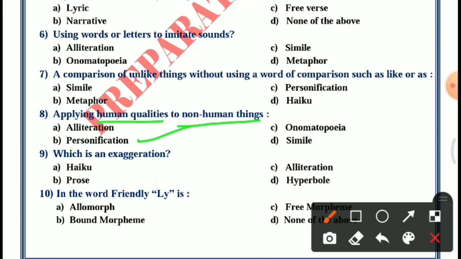Question 9th. Which is an exaggeration? Option A, haiku, B, prose, C, alliteration, D, hyperbole. The answer is D, hyperbole.